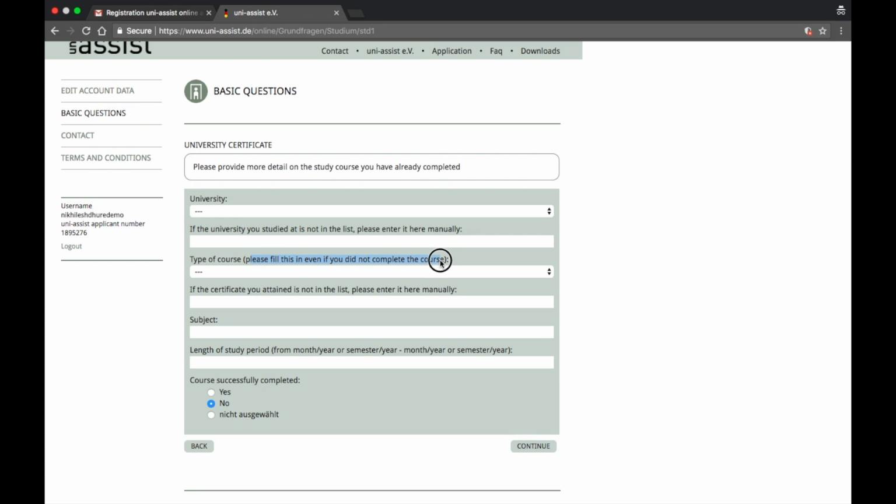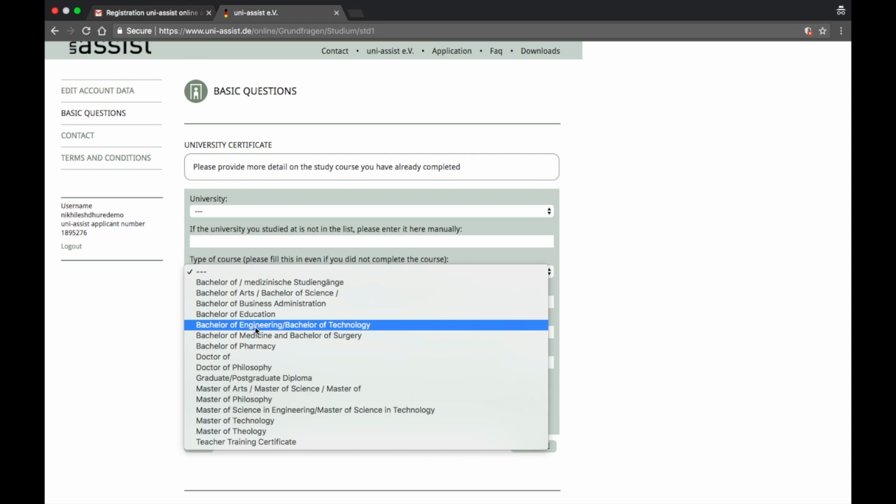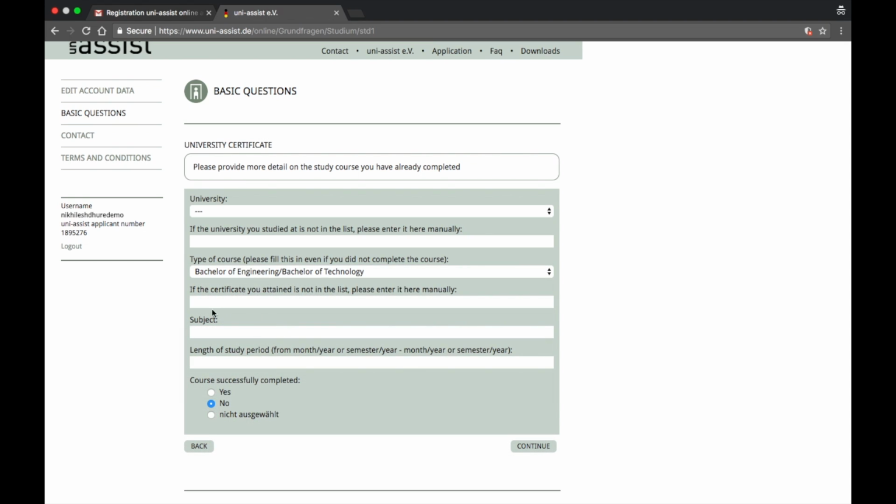What it says is if you're pursuing your course, that's when you have to put this. Otherwise, you go ahead and find Bachelor's of Engineering, and if the certificate you attained is not in the list, please enter it manually. There's always going to be an option where if it's not in the list, you enter it manually. Anyway, let's go ahead. For now I'm going to select IIT Chennai, and I've done Bachelor's of Engineering, and then subject is mechanical.